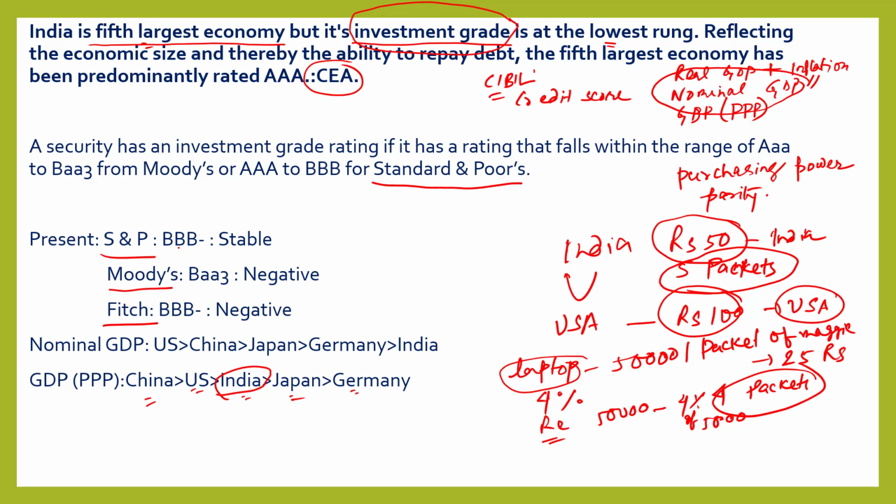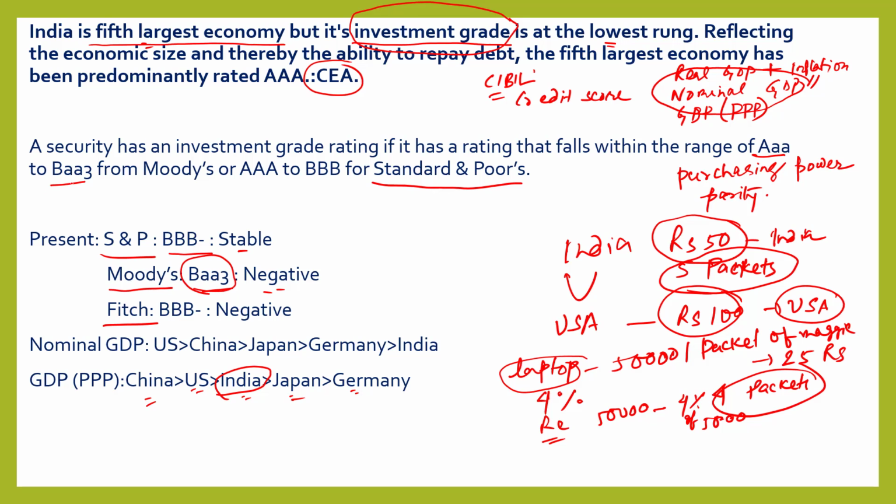As per S&P, our investment grade is BBB, negative outlook. As per Moody's, our investment grade is Baa3, with a negative outlook. And as per Fitch, our investment grade is BBB minus, negative outlook. A security has an investment grade rating if it falls within the range of AAA to Baa3 from Moody's. So as per Moody's, we are at the lowest rank.